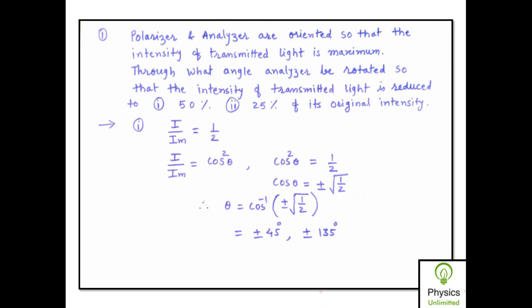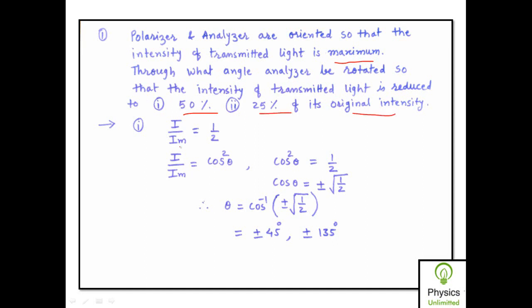Now let us take one problem on this phenomenon, that is the law of Malus. The polarizer and analyzer are oriented so that the intensity of transmitted light is maximum. It means that initially their axes are held parallel to each other. When the axes of polarizer and analyzer are held parallel, only then the intensity of transmitted light is maximum. Now it is asked: through what angle should the analyzer be rotated so that the intensity of transmitted light is reduced to 50% in the first case, and to 25% of its original intensity in the second case?